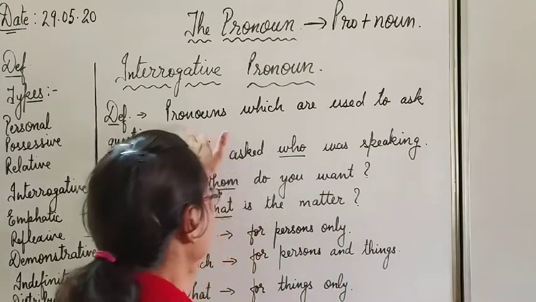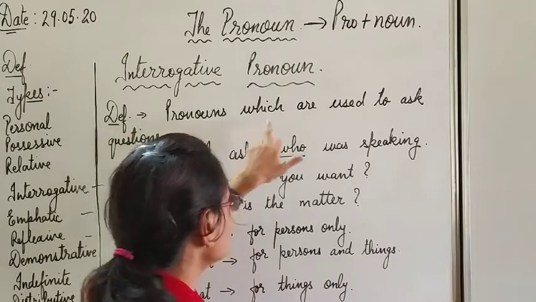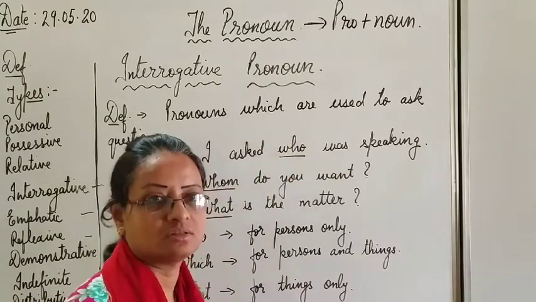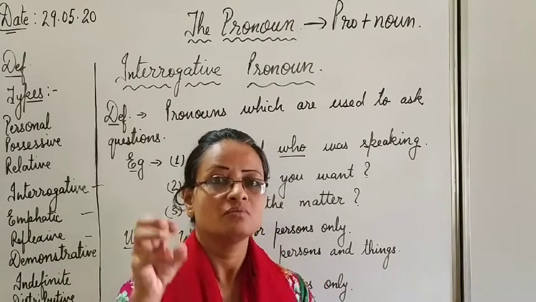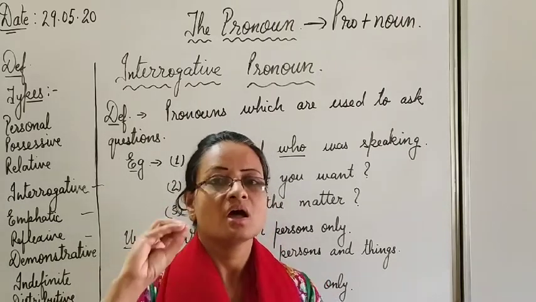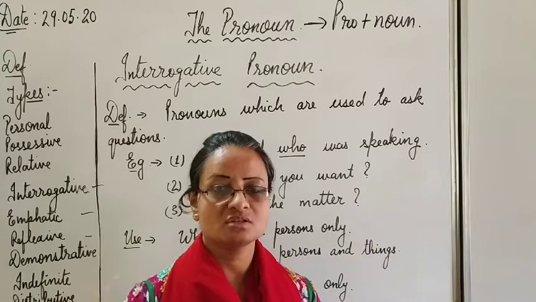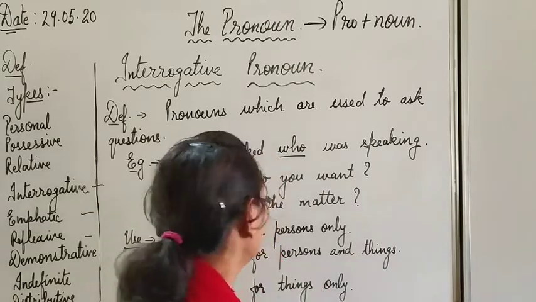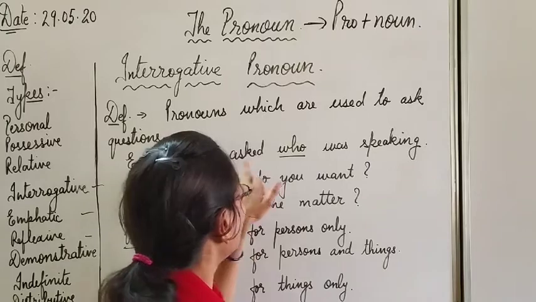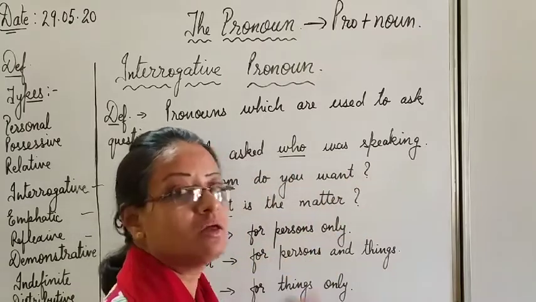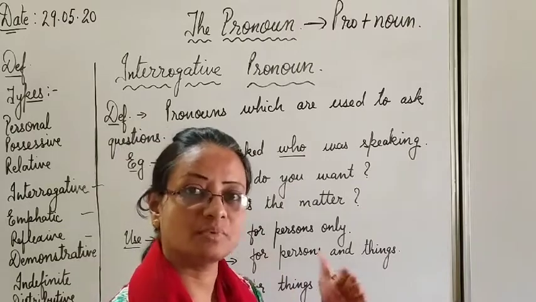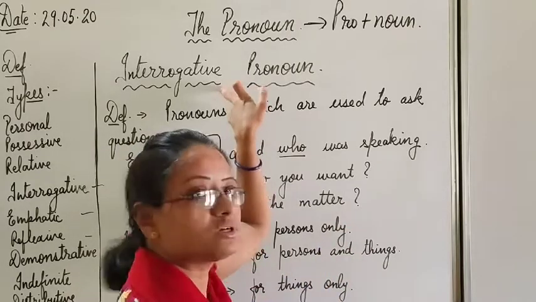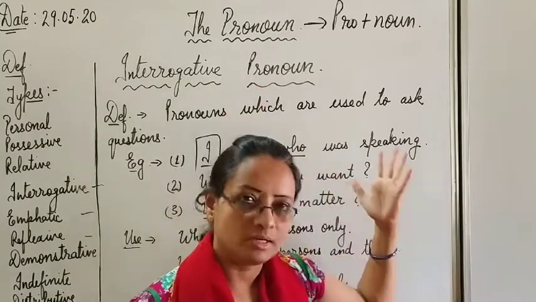Let us see the definition. Pronouns which are used to ask questions. The words which are used in place of nouns and are used to ask questions are called interrogative pronouns. For example, I asked who was speaking. You can say I is also a pronoun. Yes, I is a pronoun, but it is a personal pronoun. Here we are focusing on interrogative pronouns only.